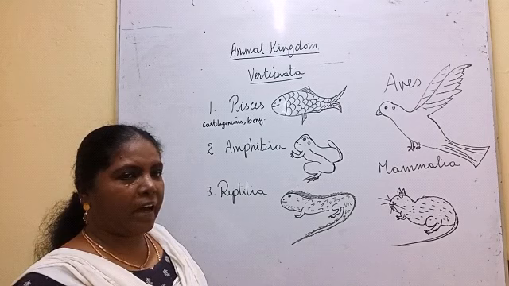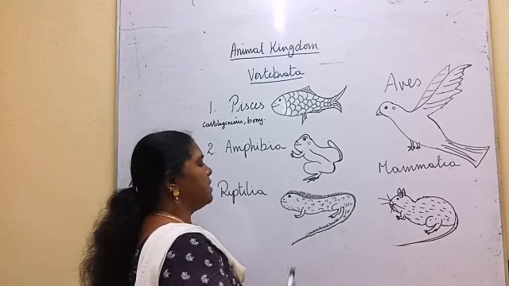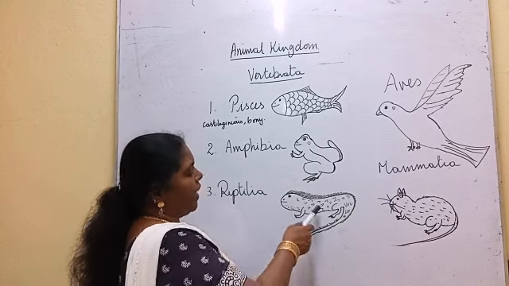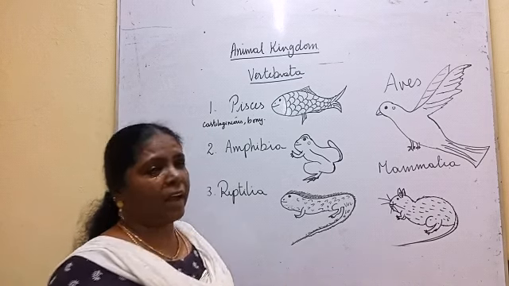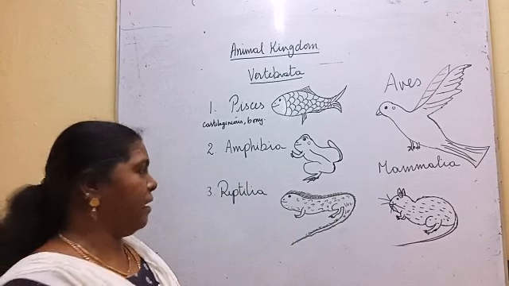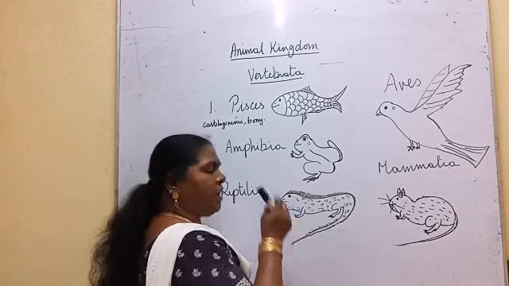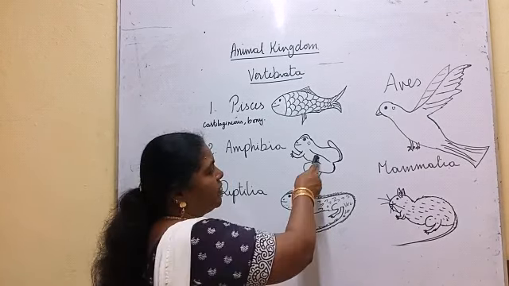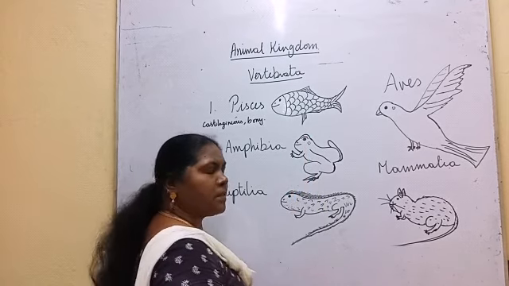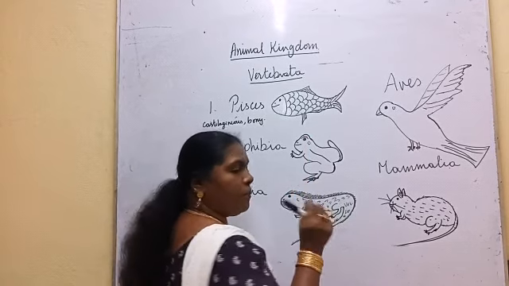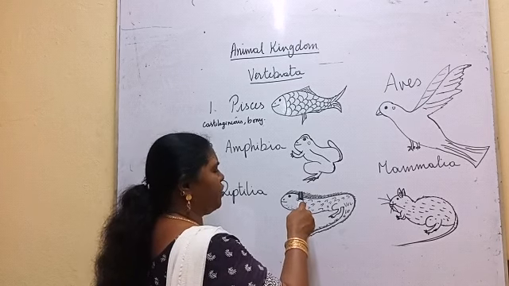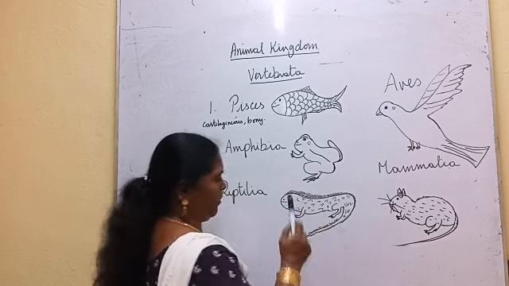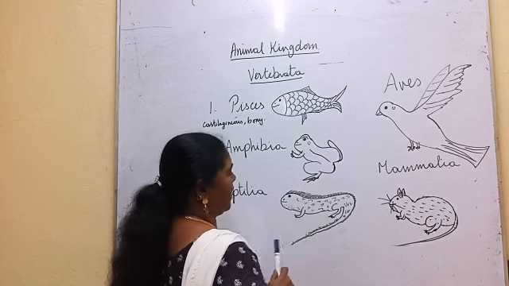Next comes reptilia. Reptiles. All the reptiles have backbones and they live on land. Garden lizard is a reptile. The body is covered with thick skin. Here thin skin, here scales, thick skin with spiny projections. The body is divided into head, neck, trunk, tail. It has forelimbs and hind limbs.